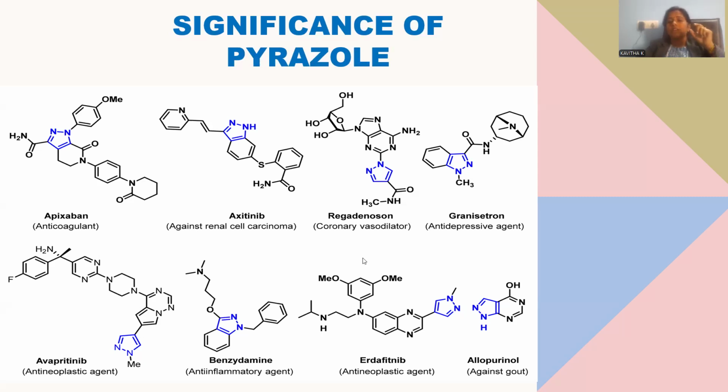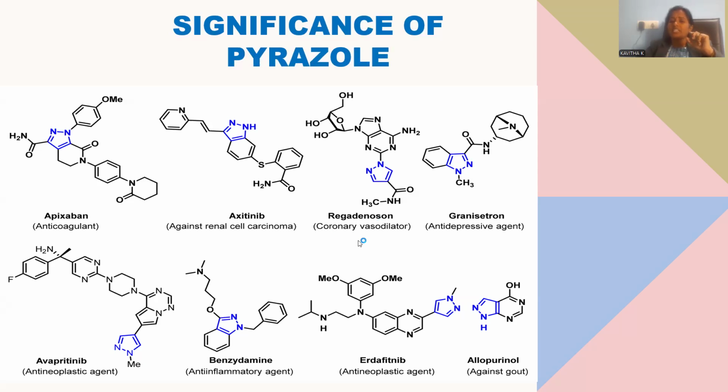sometimes what happens is that those vessels become contracted. Whenever contraction of the blood vessels happens, circulation becomes more difficult, and blood circulation sometimes may even stop due to the contraction of the vessels. At that instance, we administer a drug like this pyrazole derivative called regadenoson, which is used to dilate the